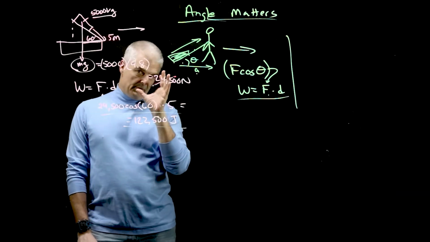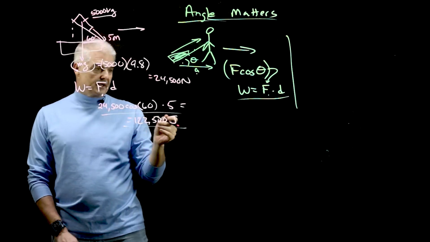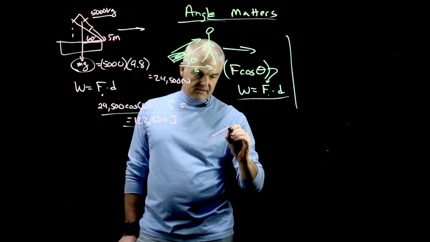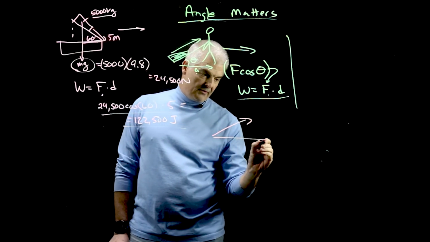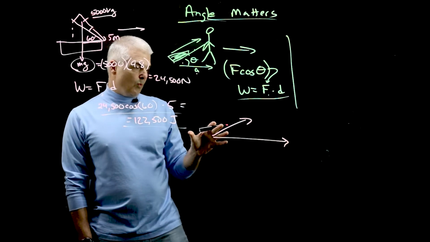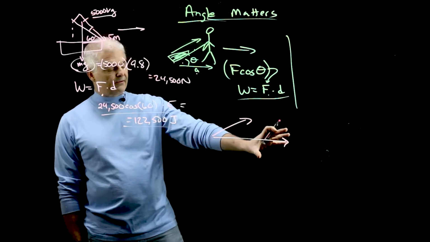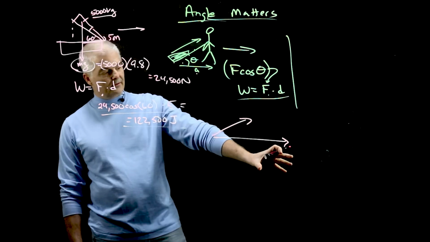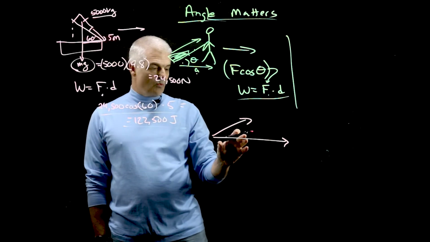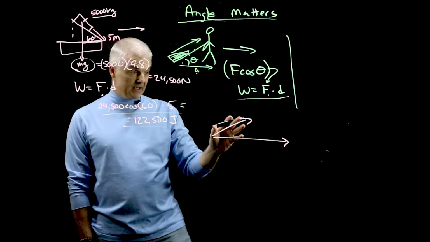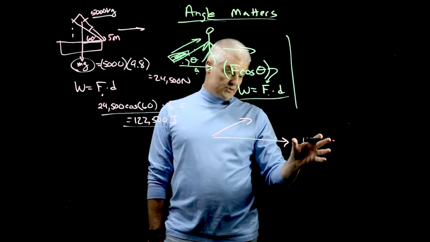And then let me just end with a couple of graphs. So work can either be positive, negative, or zero. So let's do 3 cases. Case number 1, let's say that I have 2 forces right here. I'm going to apply a net force in this direction, but I've got 2 different forces that are additive. So what am I going to have for this? Is this going to be positive or negative work or 0?